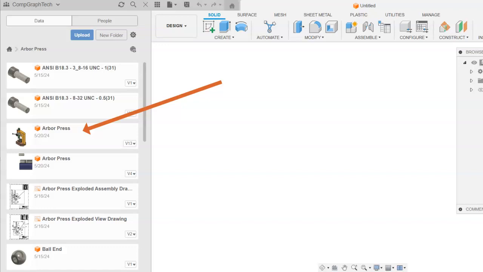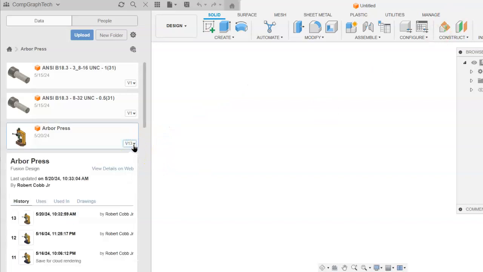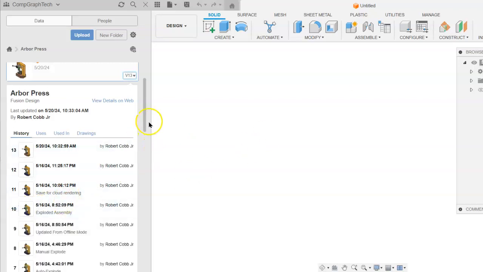In this particular instance, what you may want to do, if you have several versions of this, which you can see here it has like 13 versions in my situation, is click on that version number and start with the first or the earliest version of this. So I'll click on where it says show all the versions.